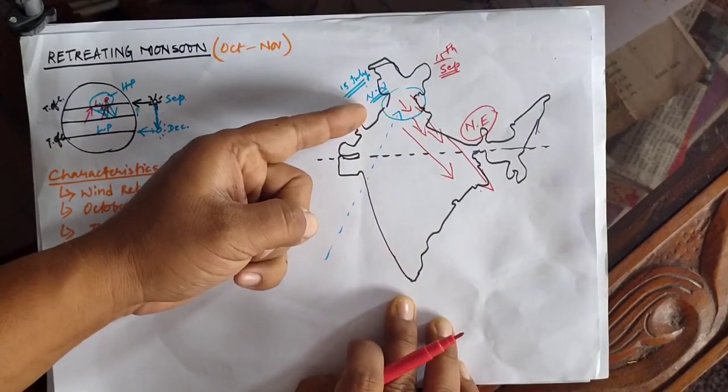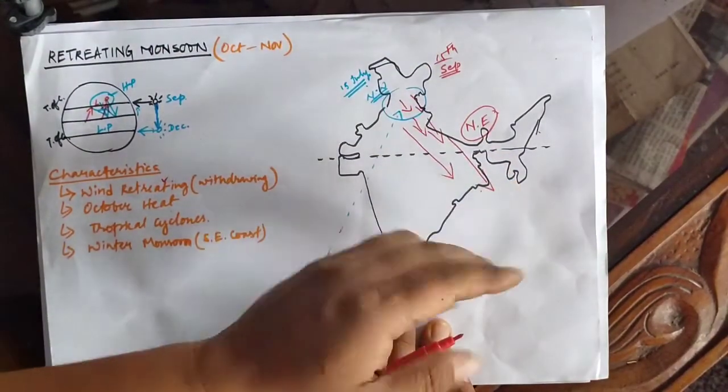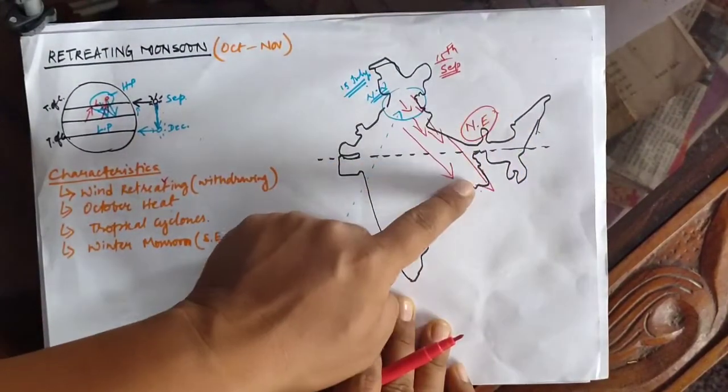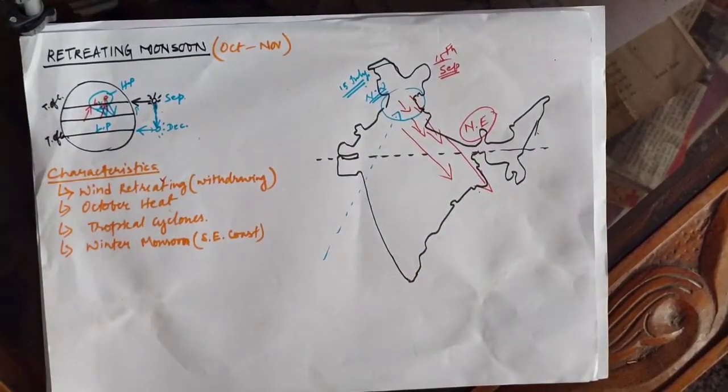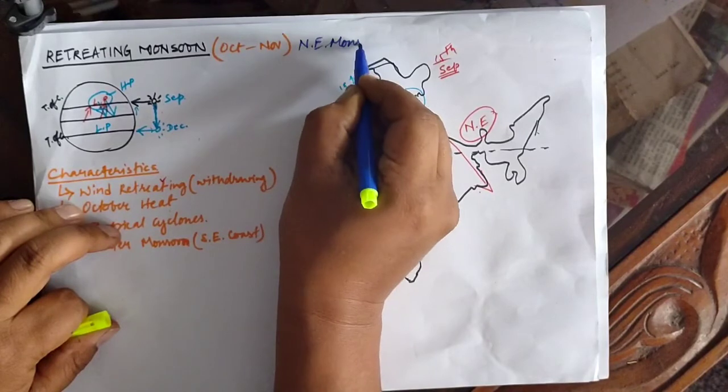Though it starts from the northwestern part, when it comes to leaving India, it is from the northeastern part of the country. So this is also known as the northeast monsoon.